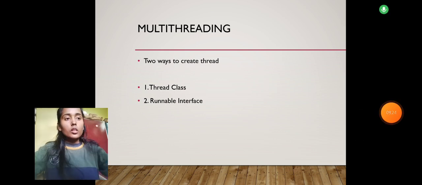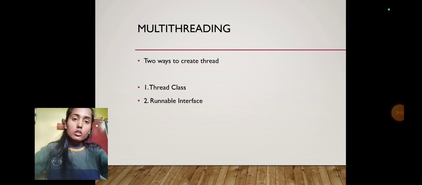So our next topic is multi-threading. Multi-threading is a process of executing two or more threads simultaneously for maximum utilization of the CPU. We can create a thread in two ways: by extending the Thread class, and the next one is by implementing the Runnable interface.